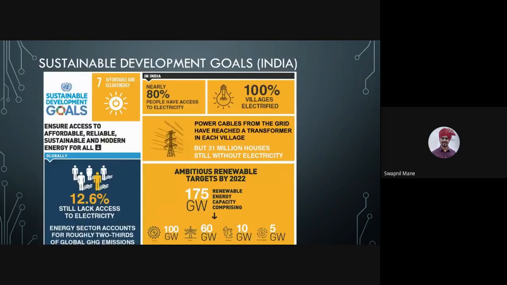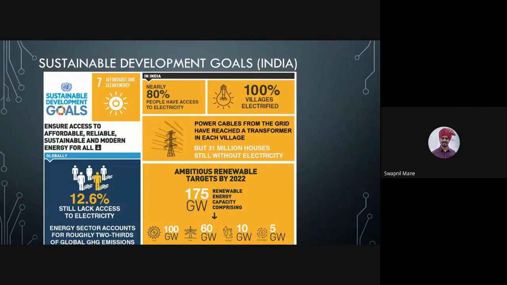So this was where we stopped yesterday in our lecture number 2. We were into sustainable development goals, and we were talking about how many goals there are in total, specified by UNDP. 17, correct. Out of that 17, we are targeting 7 and 13. 7 is affordable and clean energy, and 13 is climate change.